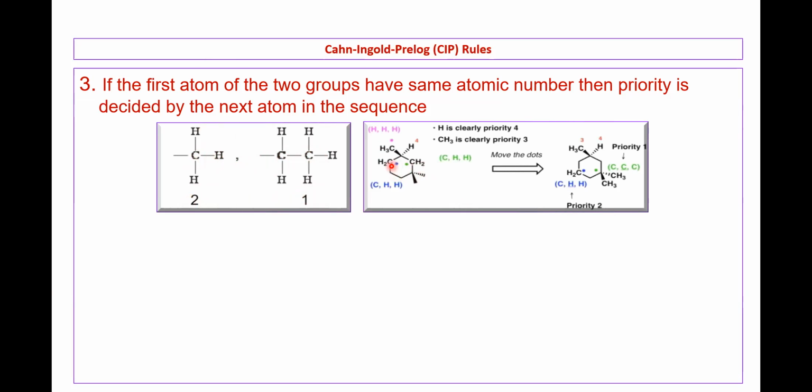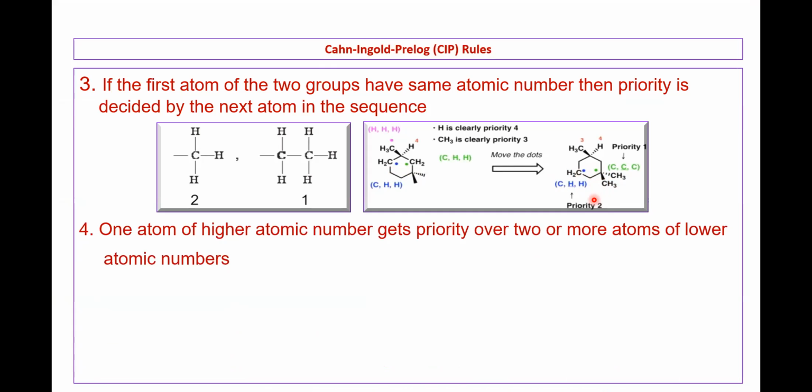You can use this dot method. So look at here. These two are equivalent, CH2, CH2. So then what we have done, we have gone to the next atom. Here it is again CH2, but this C is attached to two other carbons. So naturally, when compared to this carbon and this carbon, this gets priority over this one. So this is how you will be deciding the priority.